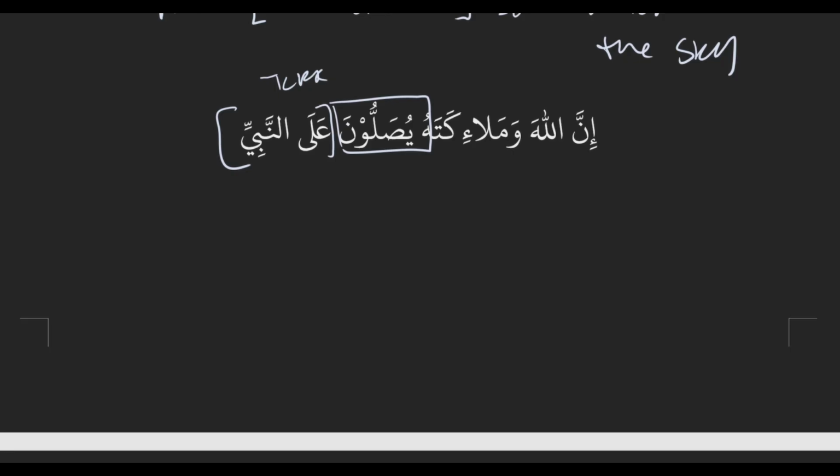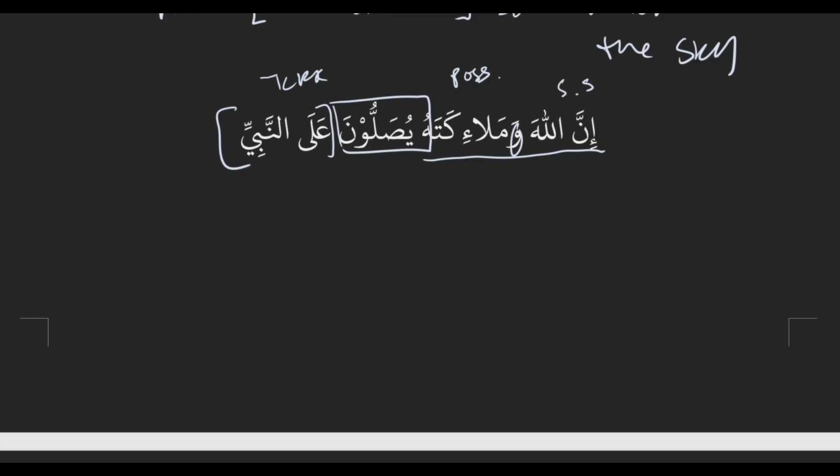And then the wa is a connector. Good. And then malaikatahu is general followed by specific, so it's possessive. Good. But they're all connected because of the wa. So this whole thing is one unit, and what are we going to label this unit as? Doer before action? Yeah, remember we said anytime you see a sentence starter fragment before an action, it is a doer. Okay, so here we have our doer. So we have doer, action, and then TLDR.